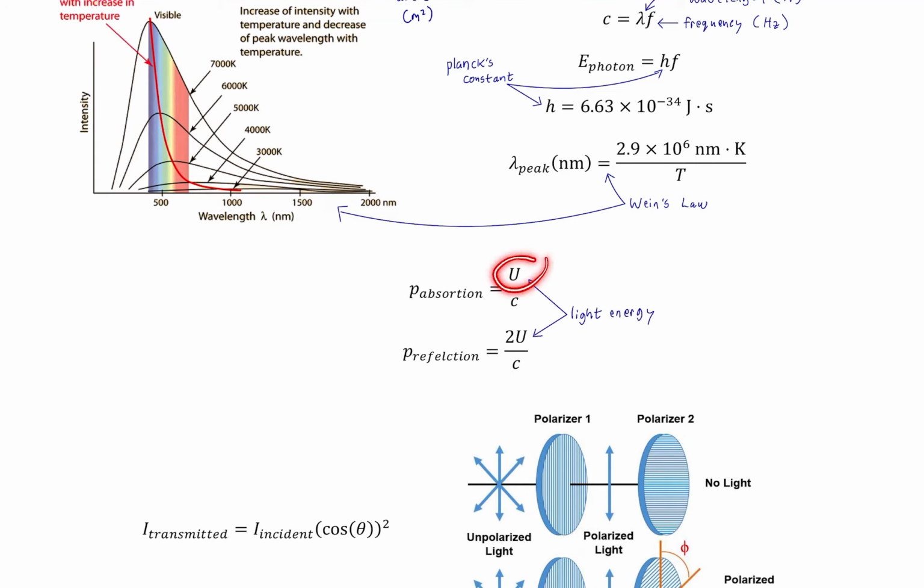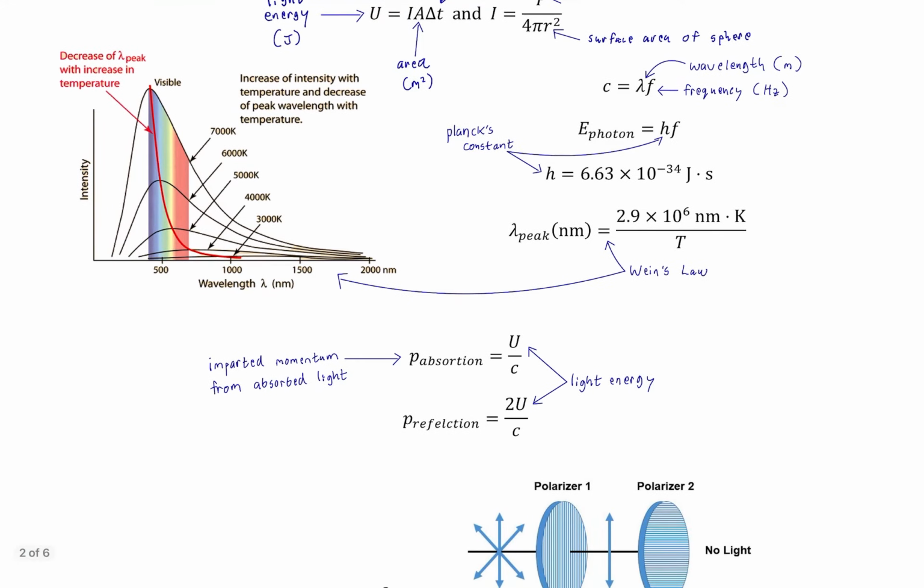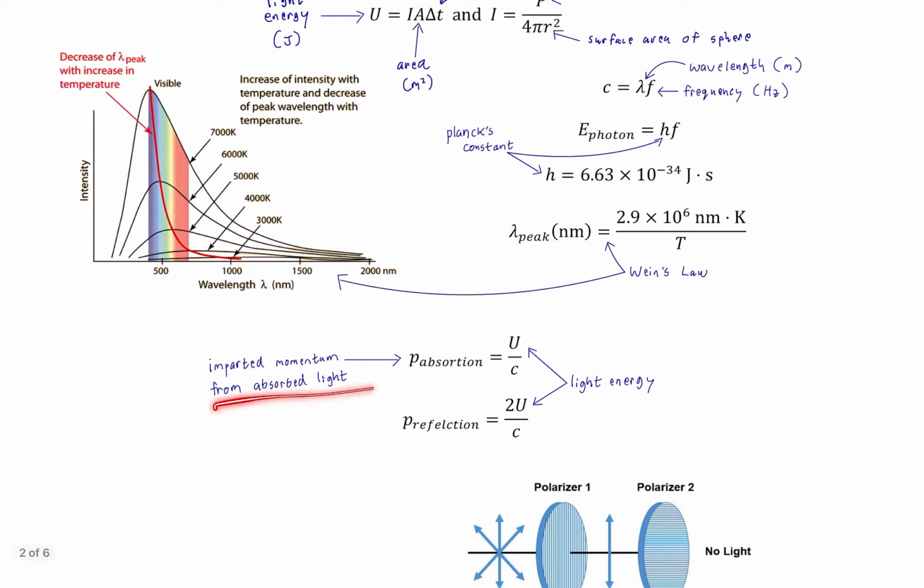So here's light energy, just like the expression used up above for light energy when we relate it to intensity. Now, if you're wondering why we're using U for light energy, that's to make it clear that we're not using the same letter E for both the electric field and energy. So we're using U for energy. And P here represents the momentum. This would be the imparted momentum from absorbed light.